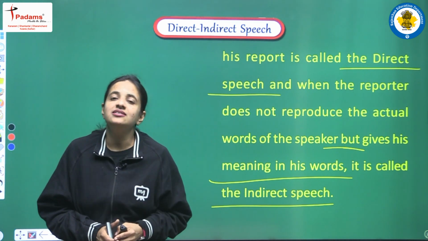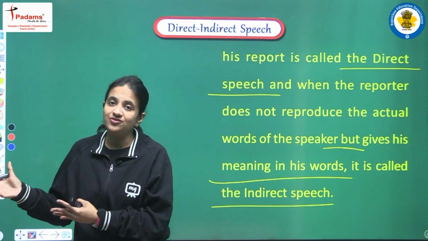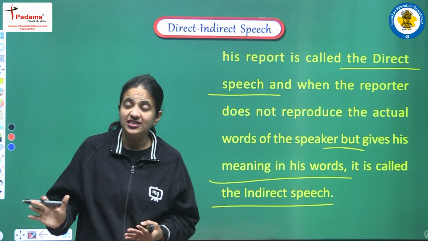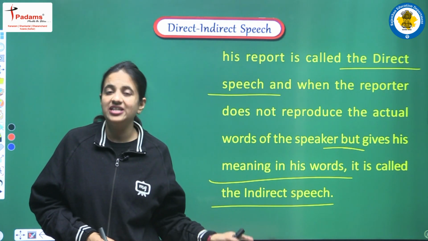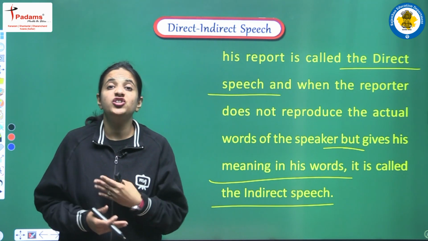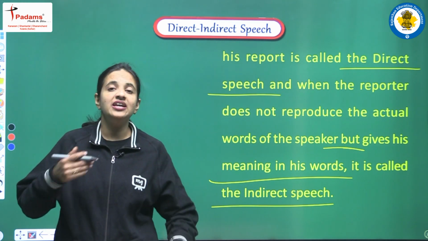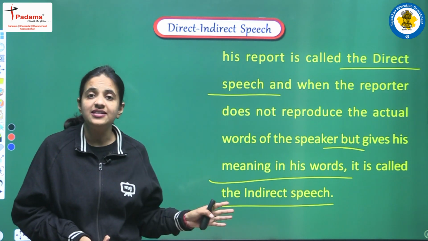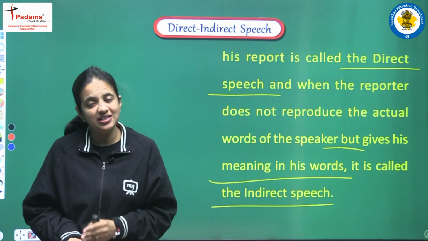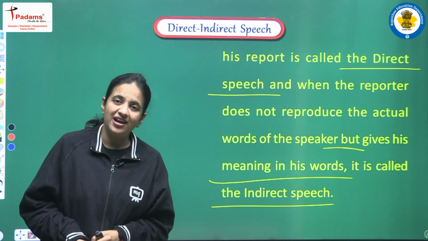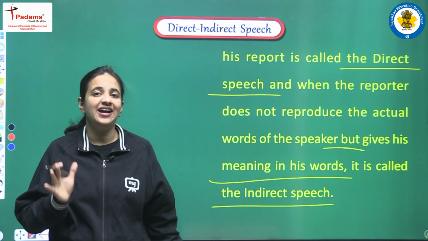Now when the speaker is using the exact words, repeating the actual words of the speaker without doing any changes, putting the words as they are, then it is known as direct speech. But when he makes proper and appropriate changes in the sentence and gives his own meaning, then that sentence is known as indirect speech. I hope this is clear to you all, and you are able to understand the difference between the structure of direct and indirect speech.